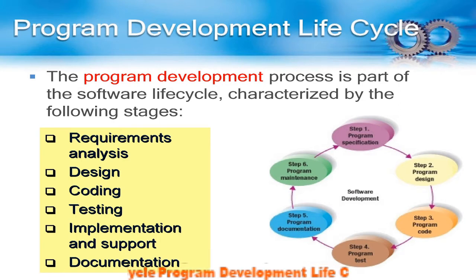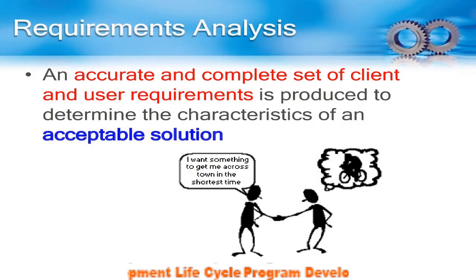So the program development process is a part of the software life cycle and is characterized by the following stages: requirement analysis, design, coding, testing, implementation and support, and documentation. So requirement analysis depends on the task. An accurate and complete set of client and user requirements is produced to determine the characteristics of an acceptable solution.